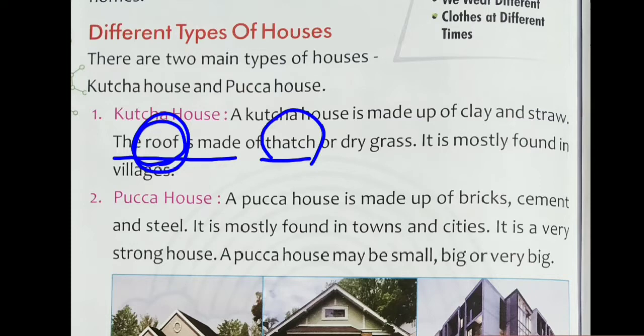Thatch. We will read or pronounce it thatch. Okay, so the roof is made up of thatch. And do you know what is thatch? Thatch means dry grass. The meaning of thatch is written here, dry grass. Okay, I repeat my point.